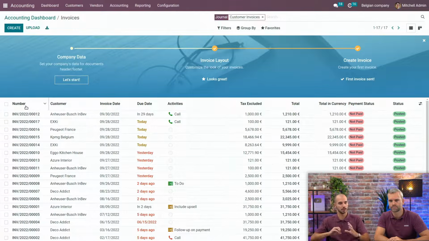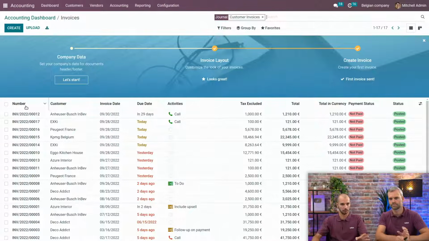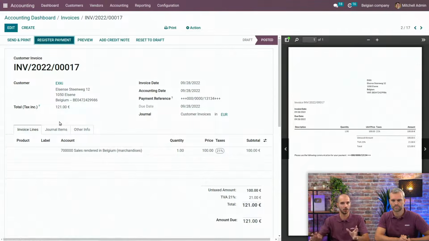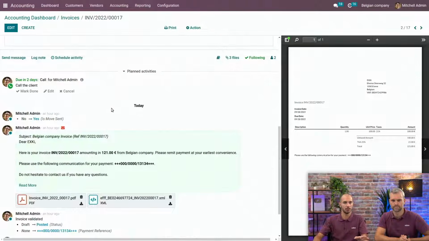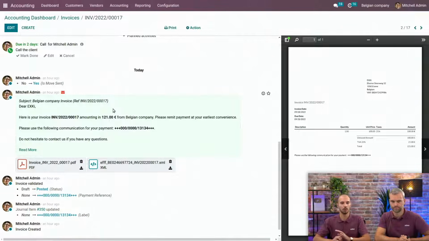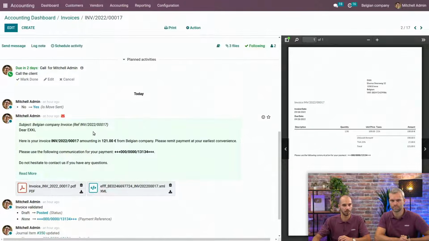But you have to know that this chatter, as we call it, is available almost everywhere in Odoo. But here for our example, let's take the example of the customer invoices. And you see here below, we have what we call the chatter, where we will see all the information about this specific document. So when it was created, everything that has changed on this specific document.